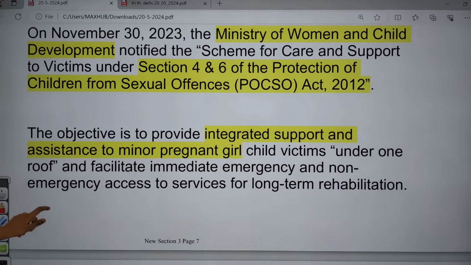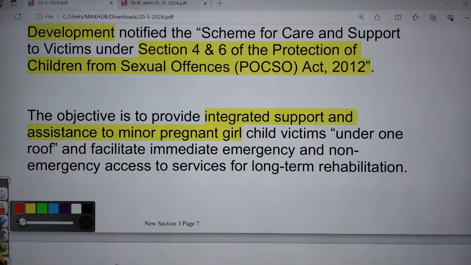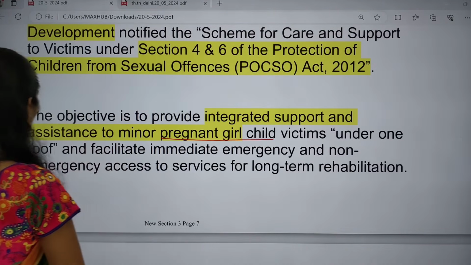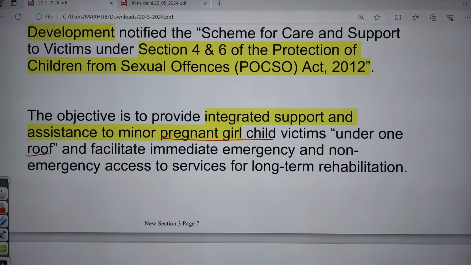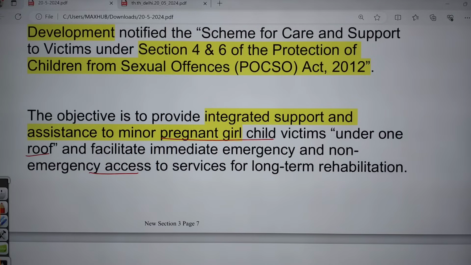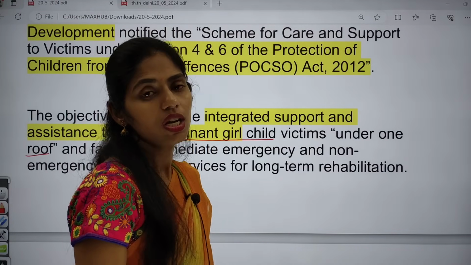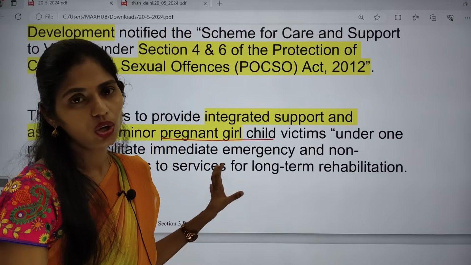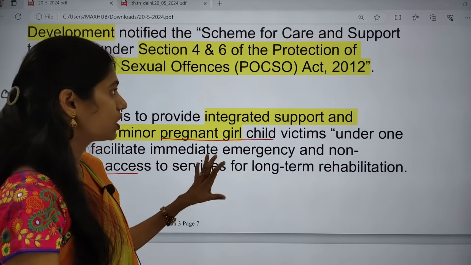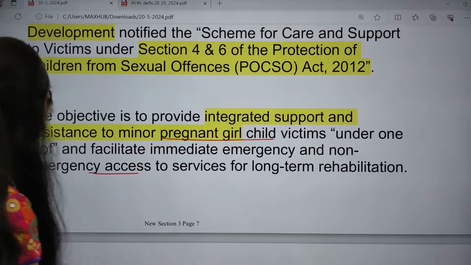The important objective of this scheme is to provide care, support and assistance to minor pregnant girl child victims under one roof. Even if there is any need, immediate emergency and non-emergency assistance services will be given to these child victims in long-term rehabilitation. This is the aim and objective of this scheme for care and support under POCSO.